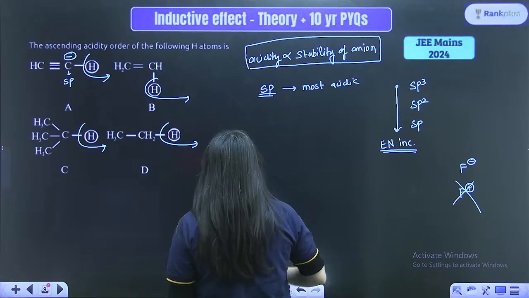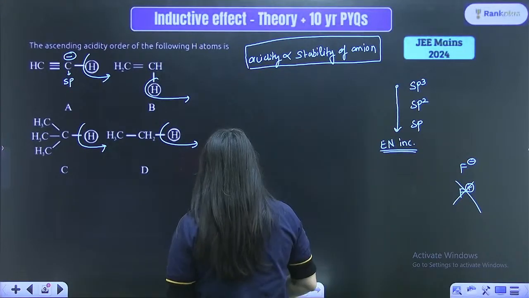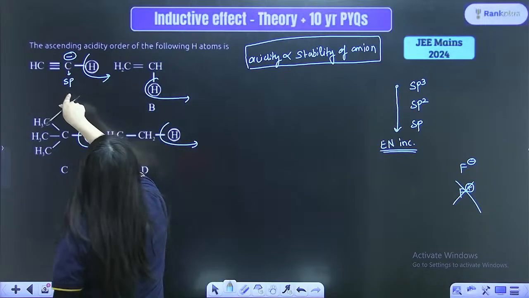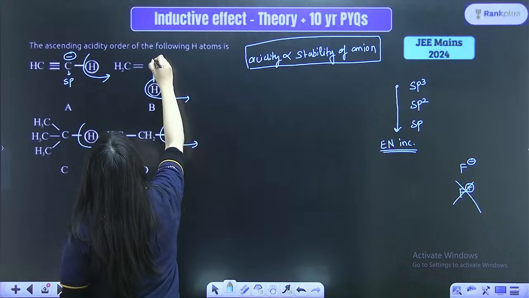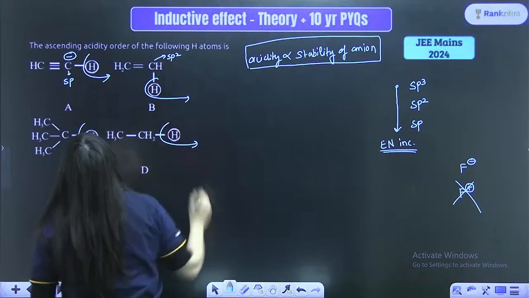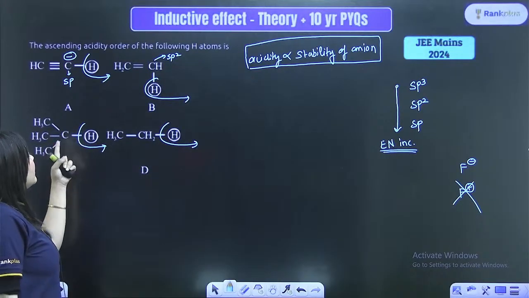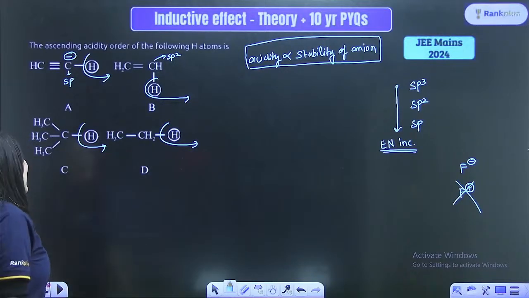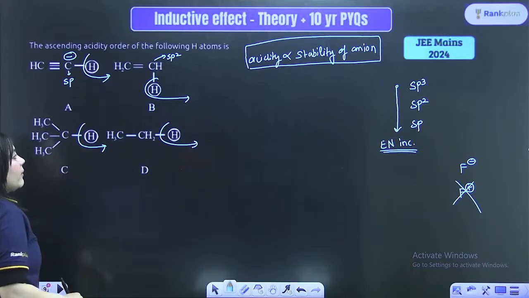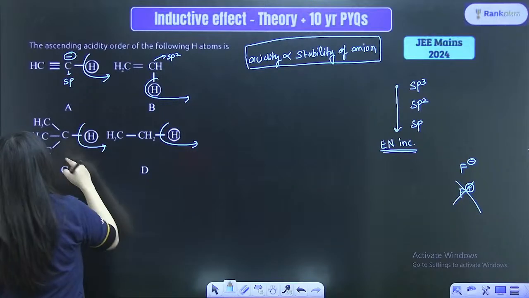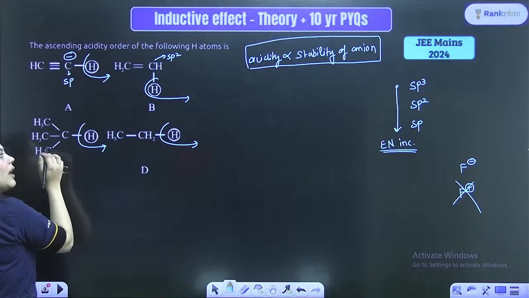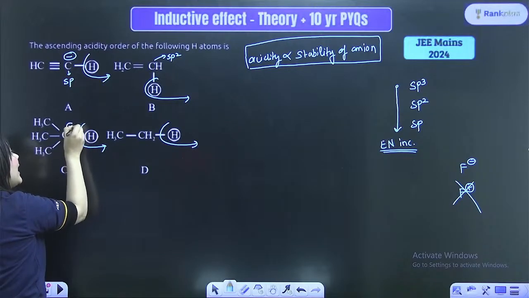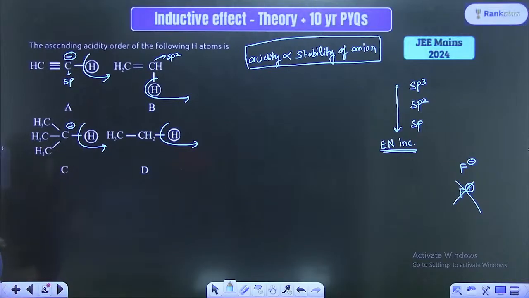Here, if you are comparing between the sp2, sp3 and sp hybridized carbons, once again, sp is very stable, followed by the sp2 carbon. This carbon is indeed sp2. Now, can you see these carbons over here? This is sp3 and this also is sp3 hybridized. Now, look at this hydrogen over here. This hydrogen is attached to this kind of carbon. Now, if I remove this, what will remain here? A negative charge, right? A negative charge will remain here.